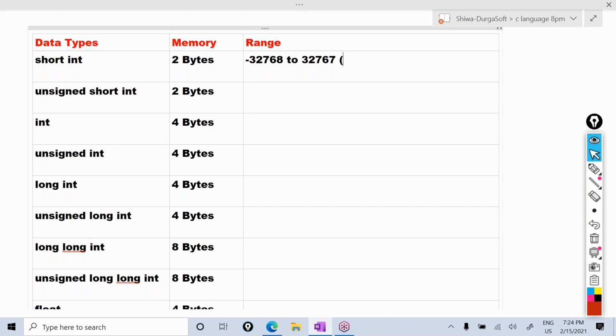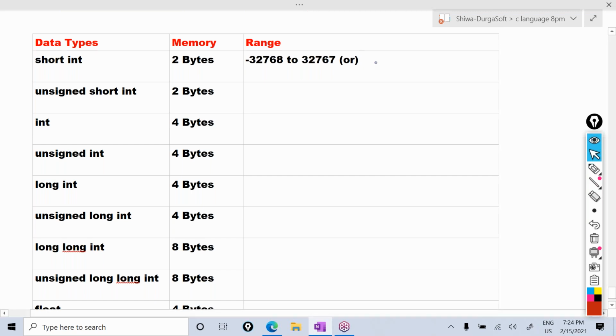Okay, if you write this in the form of powers of 2, 32,768 means 2 power 15. So minus 2 power 15 to 2 power 15 minus 1. You can check here, 2 power 15 value is 32,768.